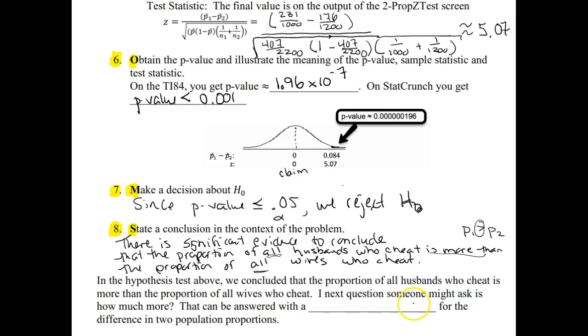A next question someone might ask is how much more? And that can be answered with a confidence interval for the difference between the two population proportions. So this should say, next question.